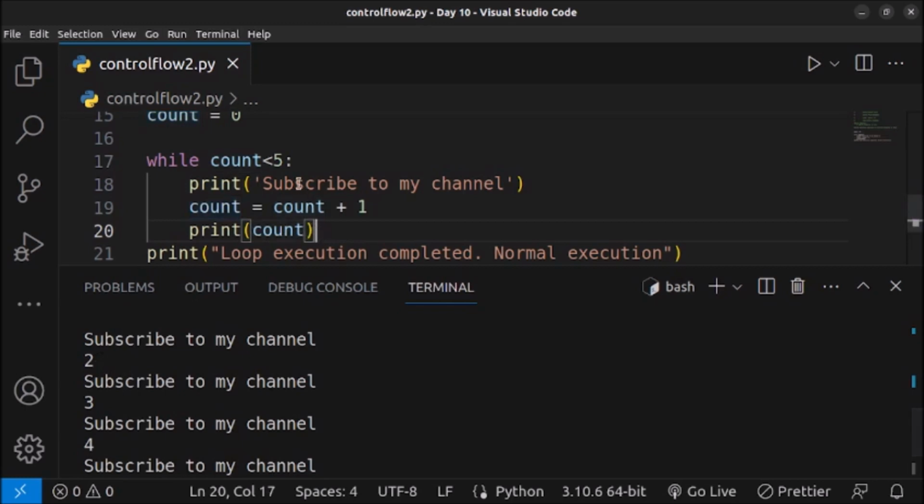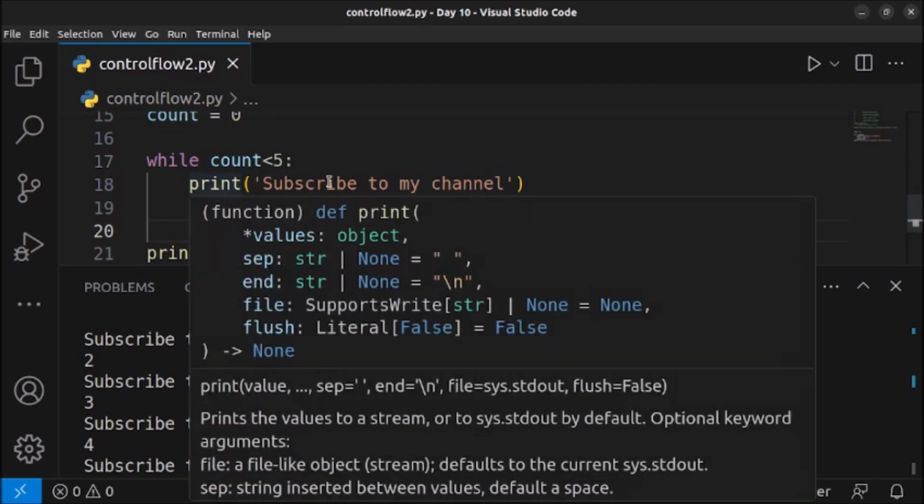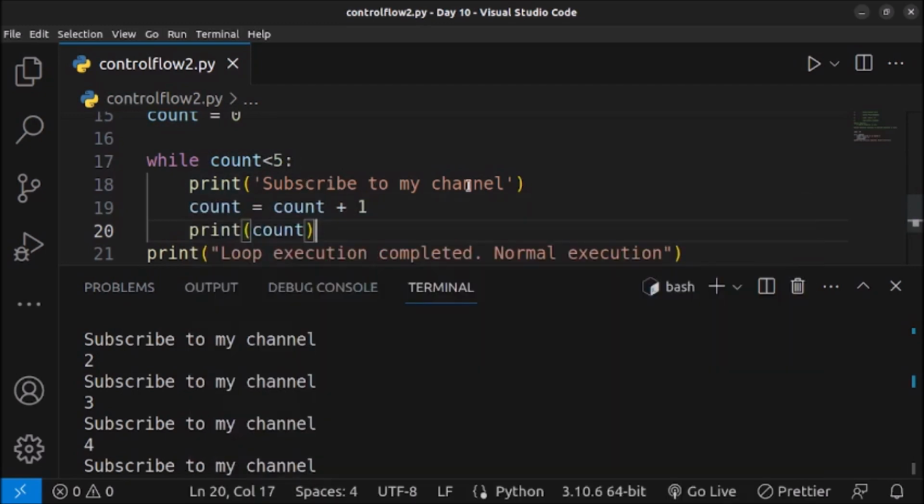And again it will go to the top and check for the condition, is 2 less than 5? Correct. So it will go inside the loop, print subscribe to my channel. Then it will do this calculation, which is count equals count plus 1. Currently the value of count is 2. 2 plus 1, it will become 3, and it will print 3 on the screen.